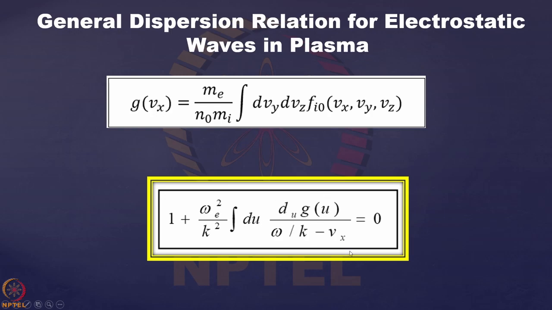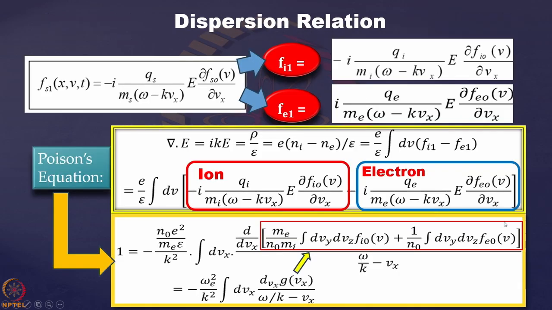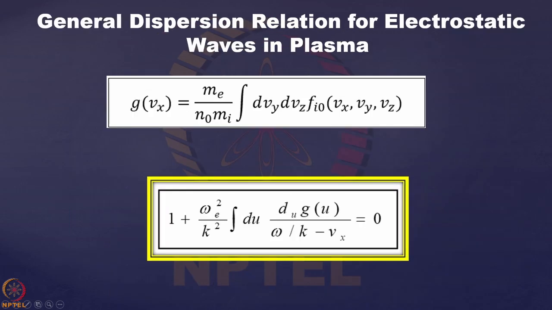We have just generalized it. So if it is Vx, then here it is also Vx. So this is dVx, d over Vx, you are differentiating, and this is a function of Vx. So GVx is what? This is the thing, as we have already told in our previous slide. So this is GVx and omega k minus Vx, and this is 1. So 1 equals this one. So that is basically the dispersion relation, this is the dispersion relation for the electrostatic waves in plasma.